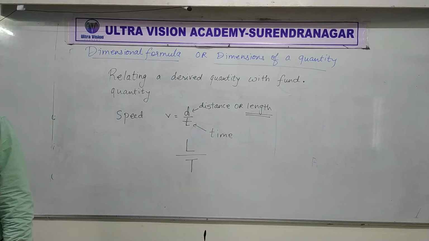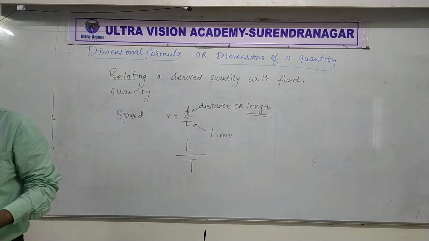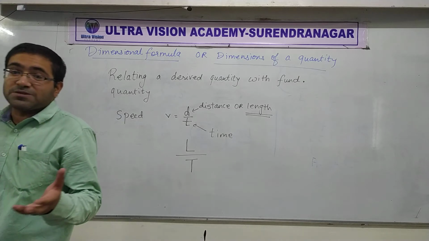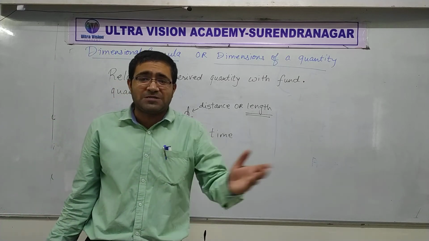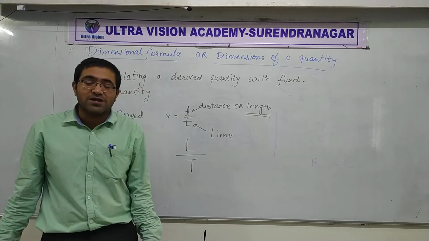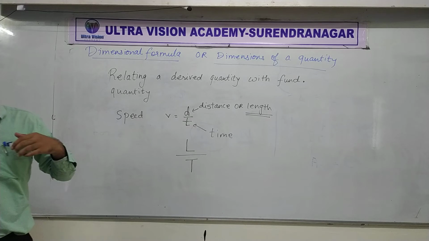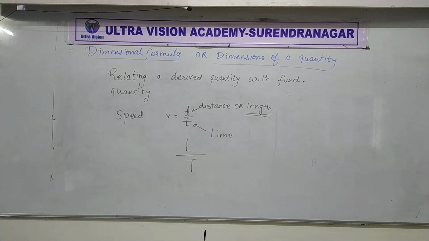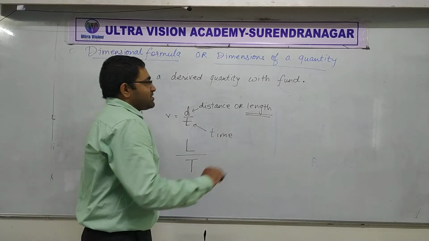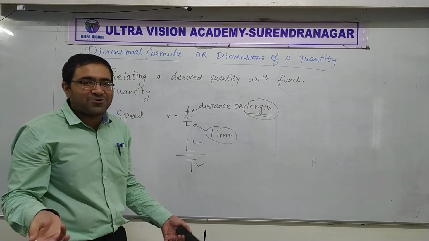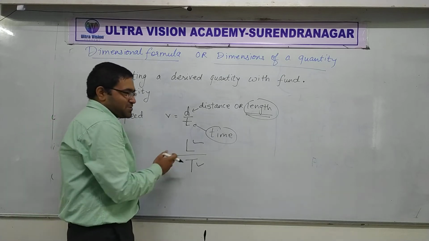Well, others, only 30 of you have understood. That's worrisome for me. Please be frank, be honest, everyone. If you have understood, don't feel lazy. Like I said, interactions are important. How will I know whether you have understood? You are sitting at your home, I can't even see your face. So you will have to help me to help you. Length L, time T, I am writing that kind of symbols. I really find it strange that you have not understood this.